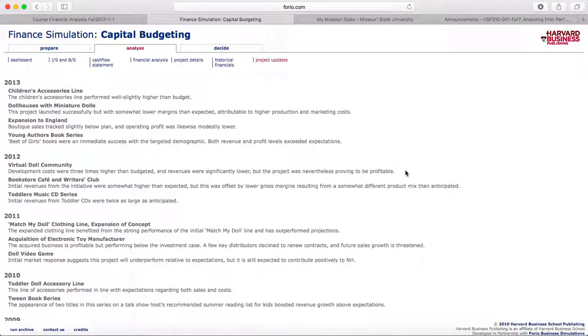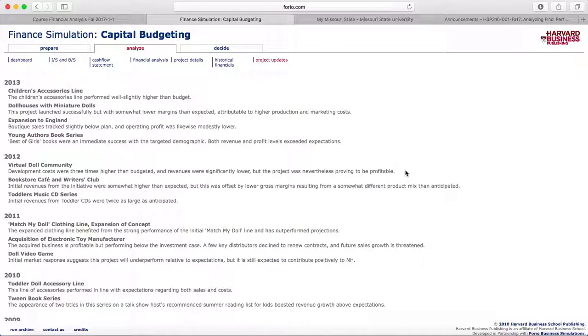Moving on to my last year, I did make 4 decisions with this one. I sort of went wild with the last one, trying to commit a lot in the investment decisions. And I believe that some of them were great decisions and some of them were not. The Dollhouse underperformed and the expansion were lower than expected. The other 2 performed slightly better or just at what they needed to be.